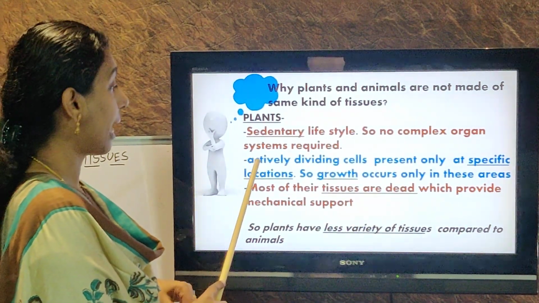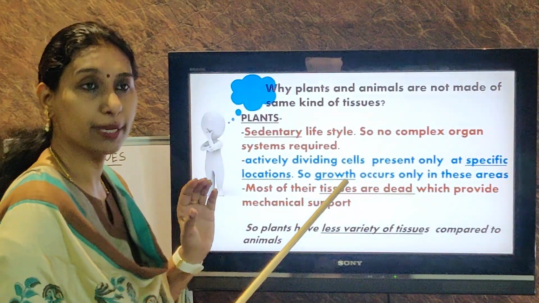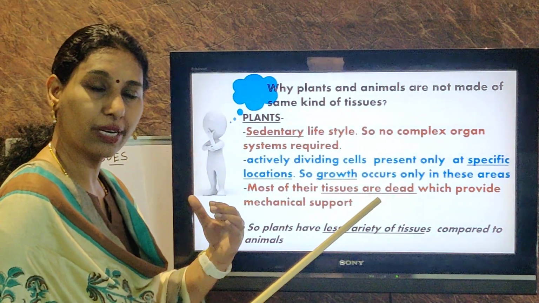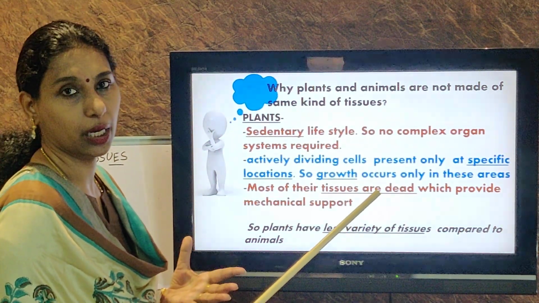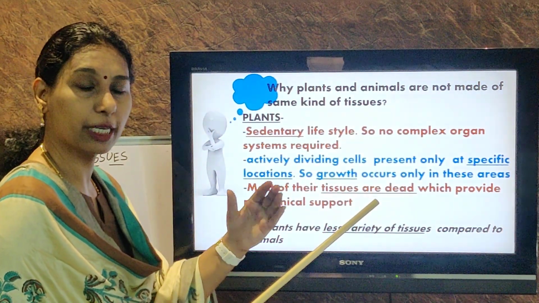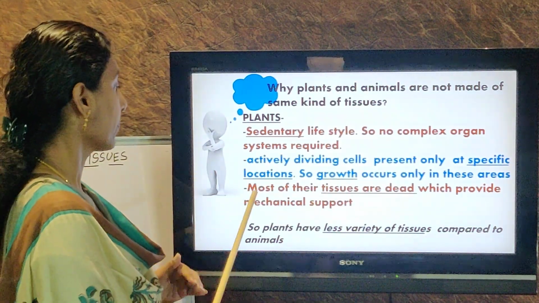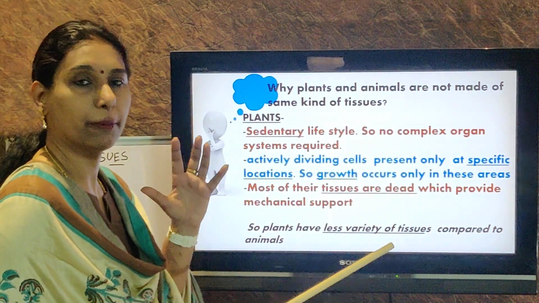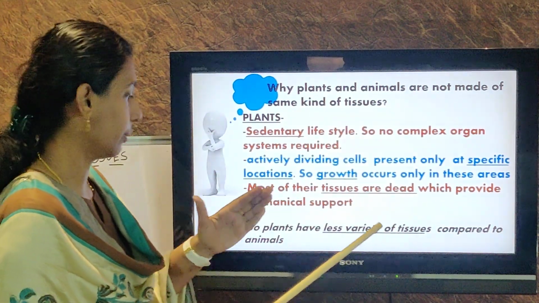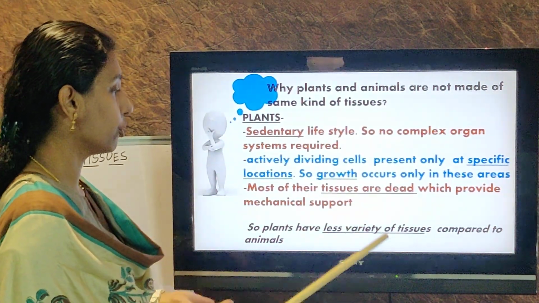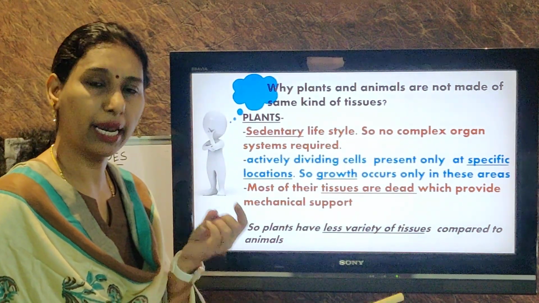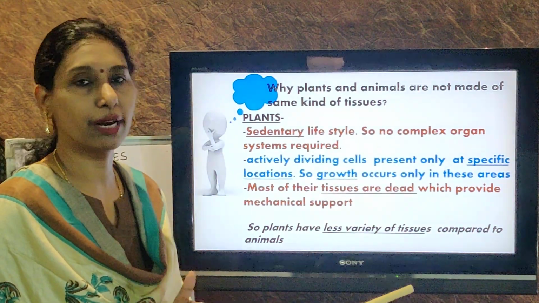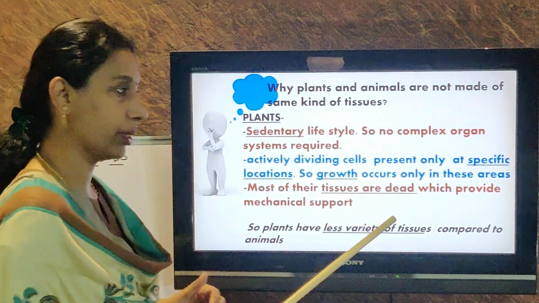Second point, remember, the actively dividing cells are present only in specific locations in plants. In our body, the cells will divide in every part of our body. In plants, cell division takes place only in specific regions. And most of the other tissues in the plant body are dead tissues and they're preserved for their mechanical strength. So plants have less variety of tissues compared to animals. Mainly, they do not have as many life processes as we do. Okay.